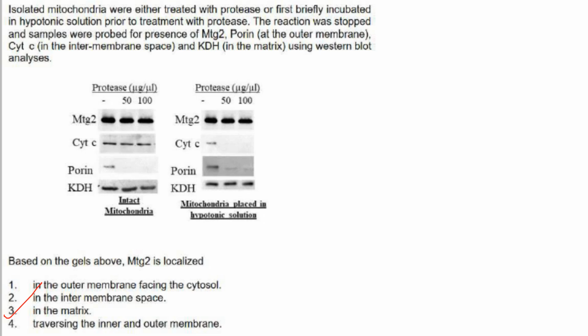If it was in the outer membrane facing the cytosol, that is the first option. Porin is located at the outer membrane, and it got degraded on increasing concentration of the protease. If it was in the intermembrane space, cytochrome C, which is in the intermembrane space, got degraded in both hypotonic as well as intact mitochondria. So again it is not correct. Traversing the inner and outer membrane, that is also not correct. So it is in the matrix.